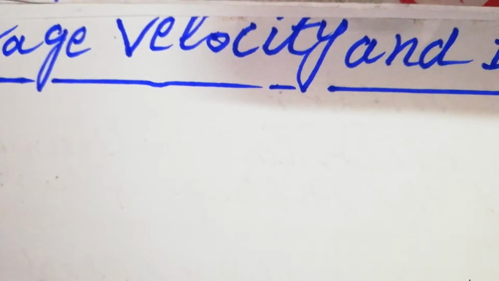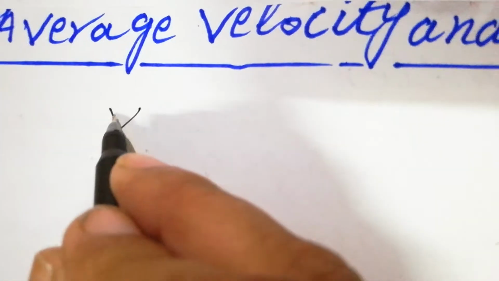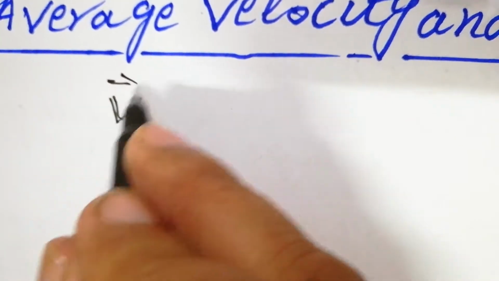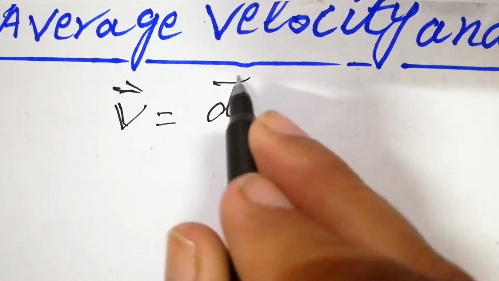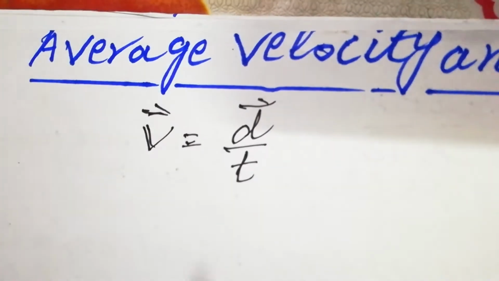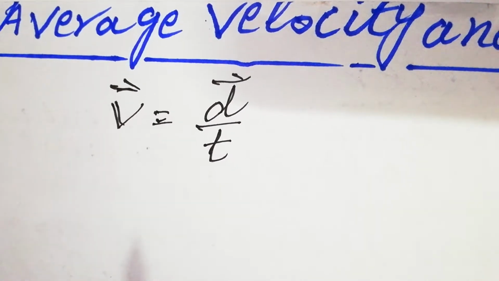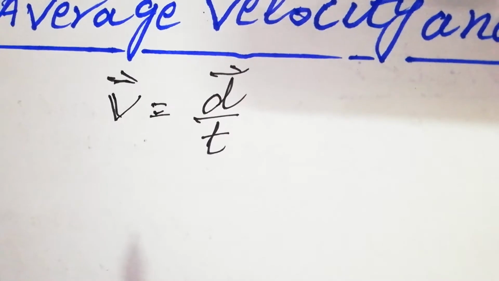It's a vector quantity. V is equal to displacement per unit time, and its unit is meter per second.